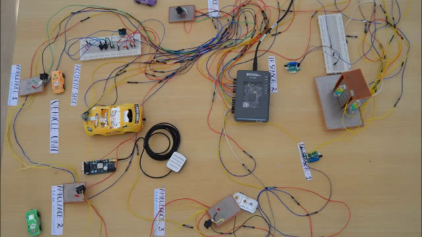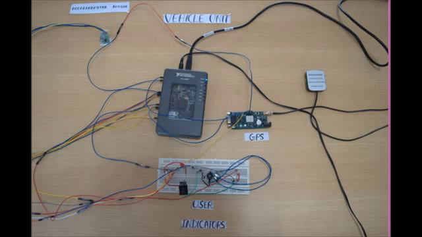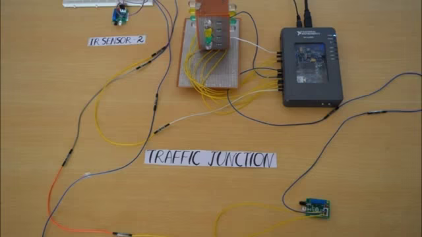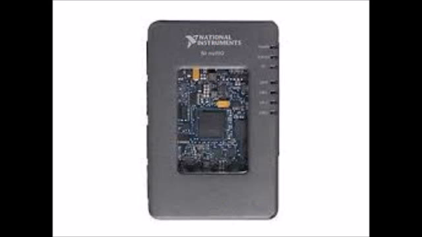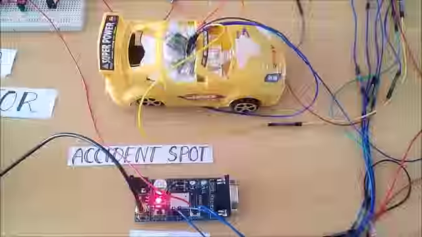The above riddles can be tried to solve by our project called LabVIEW based Automatic Ambulance Rescue System, which is shortly termed as AARS. Now I am going to give the detailed explanation about our project. AARS starts its functions right from the accident spot and continues till the ambulance reaches the hospital safely. Our project is made of 4 modules, namely vehicle module, ambulance module, traffic module, and finally the hospital module. These 4 modules are entirely controlled by the heart of our project called myRIO, which acts as the main server here. And we hereby convey our gratitude to National Instruments for providing us myRIO.